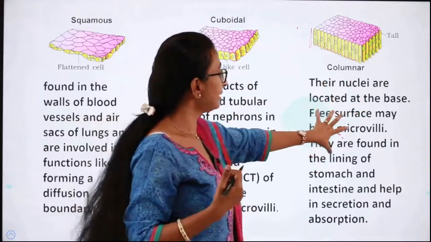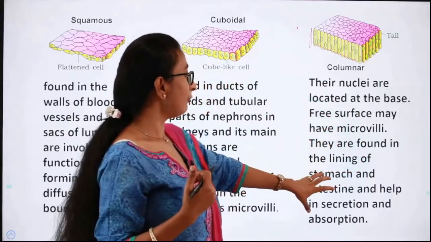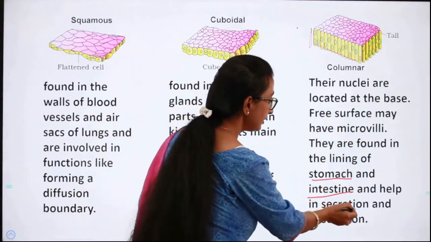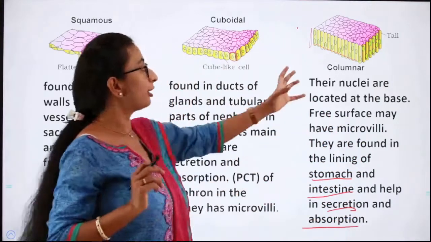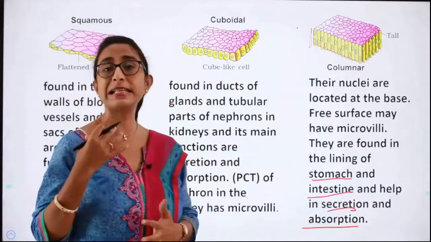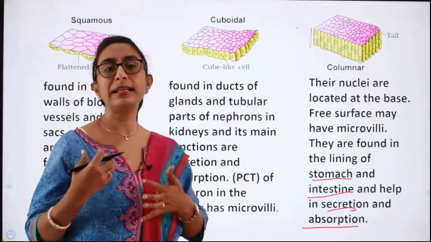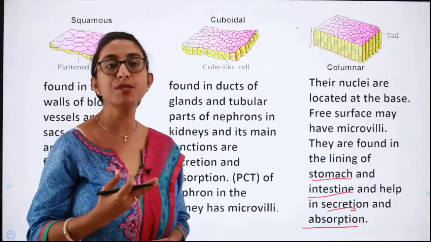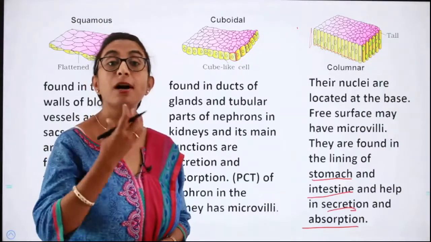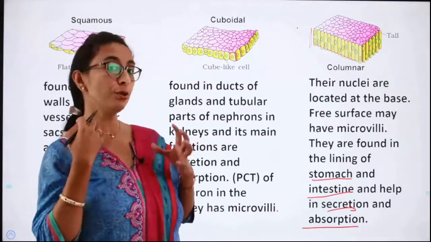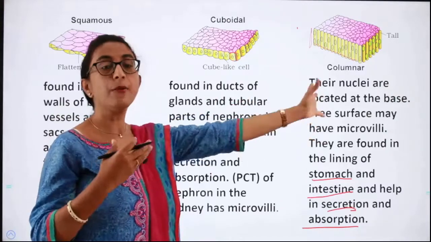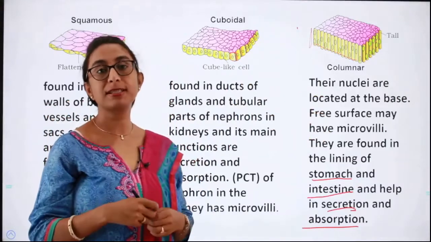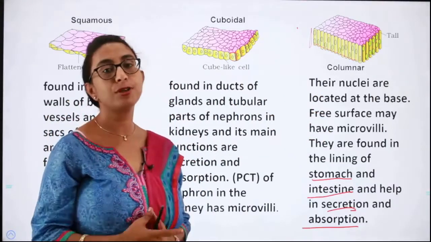So here also the free surface may have microvilli, and they are found in the lining of the stomach and the intestine, and they help in secretion and absorption. So in the stomach and intestine, majorly there has to be secretion of enzymes and digestive juices for the breakdown of the food, as well as absorption of nutrients from the food. It is these columnar epithelium present in the stomach and the intestine which take part in this process of secretion and absorption.